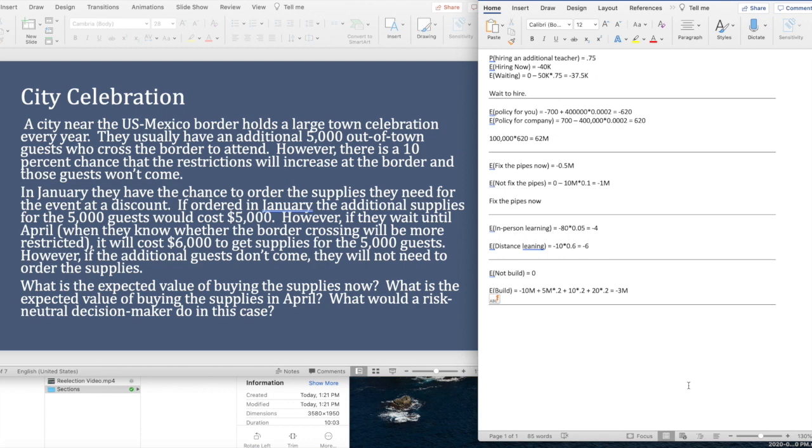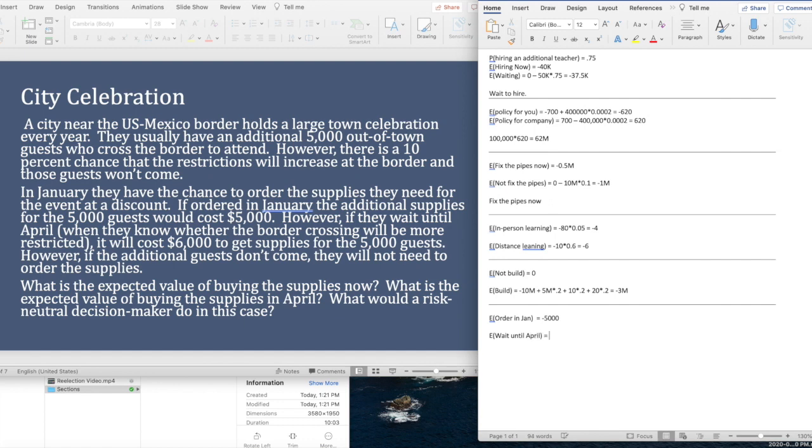Okay, here's the last problem we'll go through. Look at it, and then we'll talk about it. So the city near the border has two options. They can order in January. If they do that, it's going to cost them 5,000. The other is wait until April.